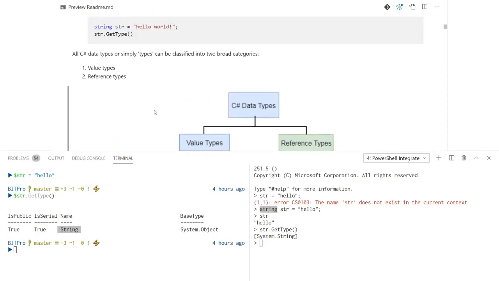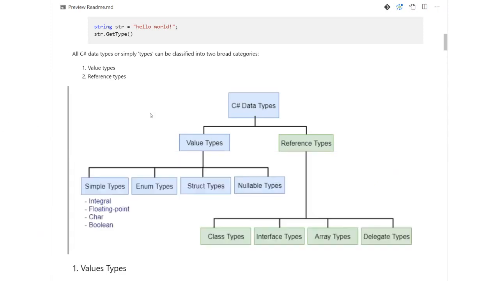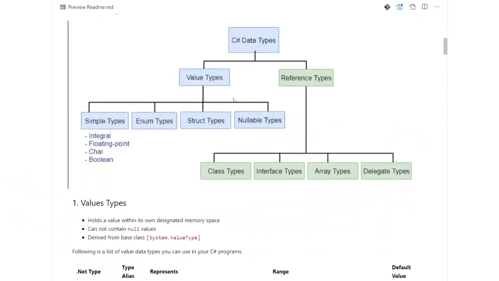Now, in C#, data types are simply classified into two broad categories. The first category is value types, and the second category is reference types. Value types have their designated space to store whatever value you provide in memory, but reference types, on the contrary, don't have a designated memory allocation, they reference a memory location.